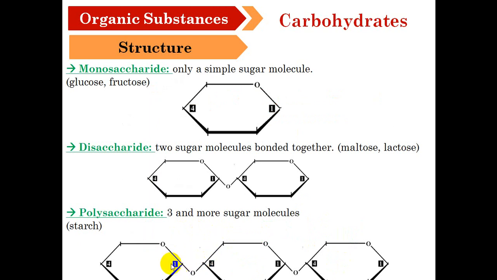From the end, here we are talking about starch, about 3 molecules, which is polysaccharide. Then the simpler one, which is disaccharide, I'm talking about 2 units, like the maltose and lactose, and the simple unit, which is the monosaccharide, which is the glucose and fructose.